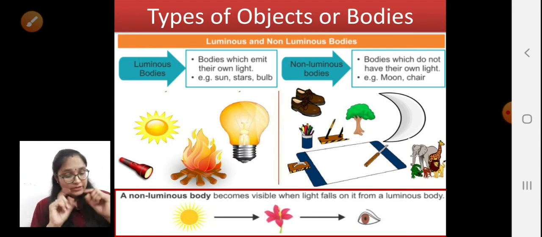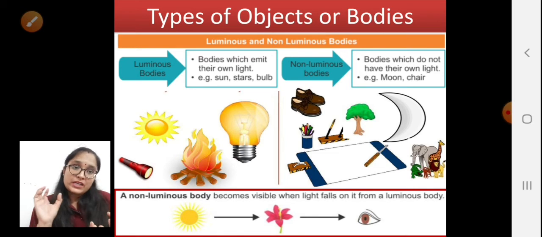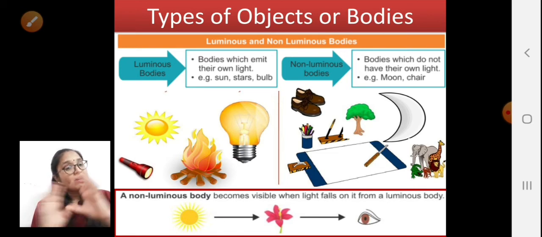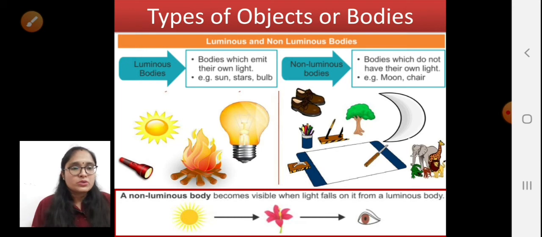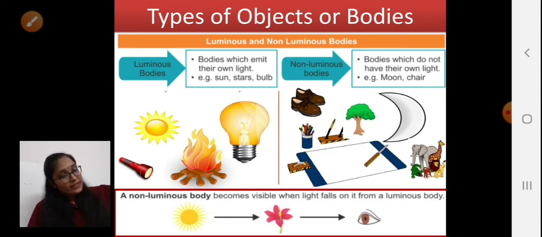How? For the best example, we have taken a dark room, right? In a dark room, when there is no light, we are not able to see the objects, because the wall, fan, table, chair, all which are present in the room are non-luminous objects, and we are not able to see them. But when we switch on the light, and we get a light source, that is the tube light, right?